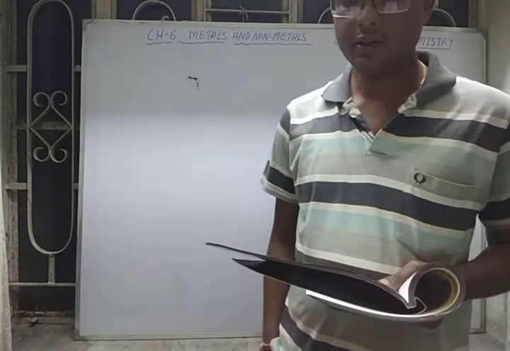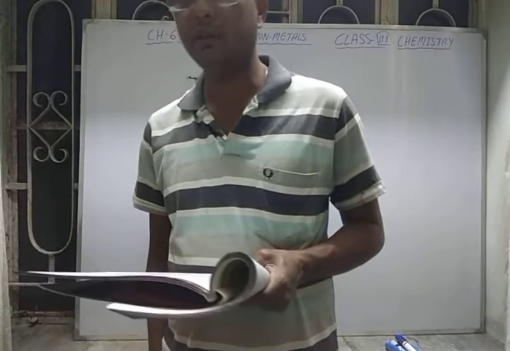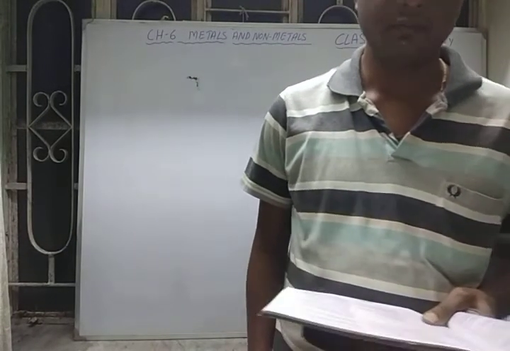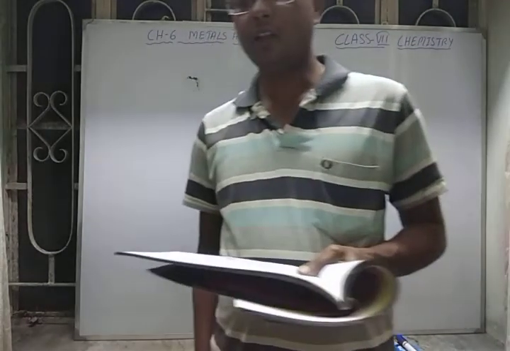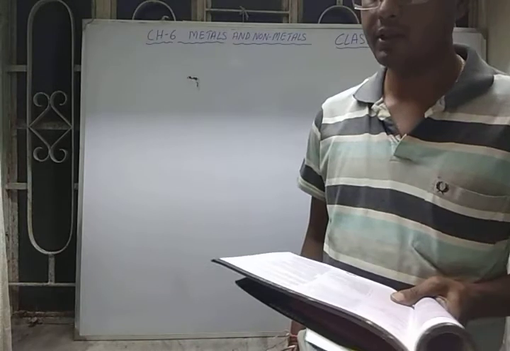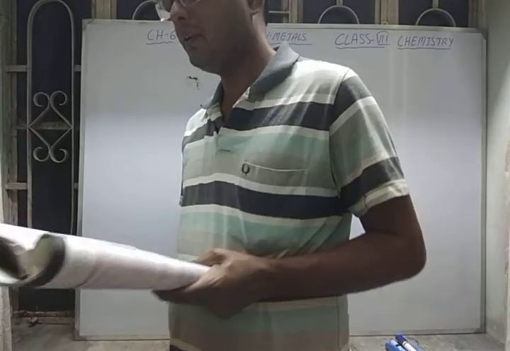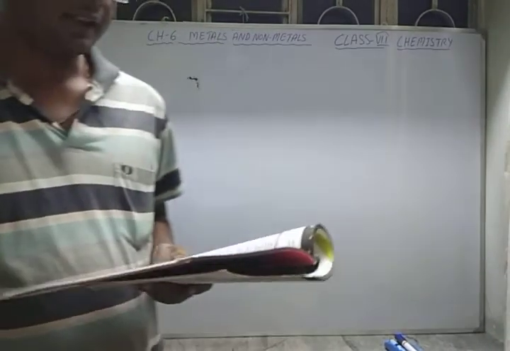It is poisonous. Useful alloys, gold amalgam and silver amalgam, are alloys of mercury. Generally we use mercury in thermometers, barometers, switches, fluorescent lamps, scientific research, and amalgam for dental treatment.